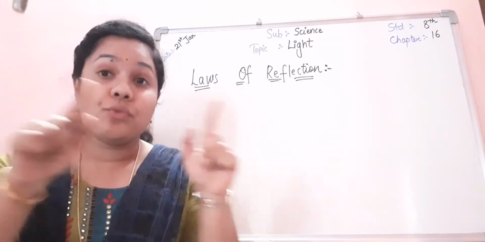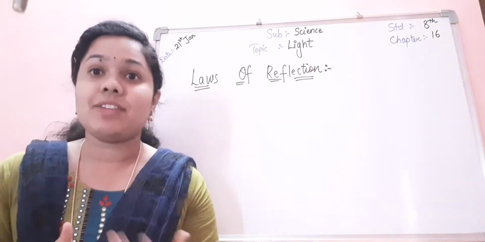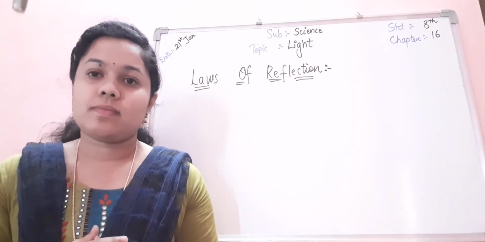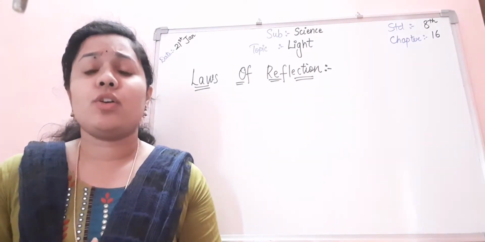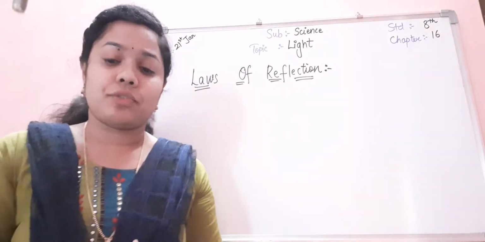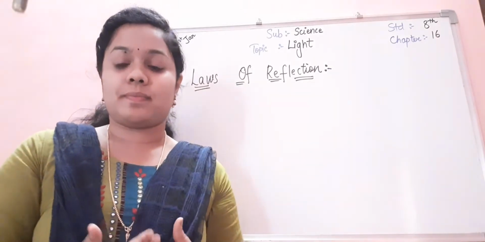Even in a well or in still water, we can see our face. How is all this possible? It is possible only because of the laws of reflection. Now, what are the laws of reflection?